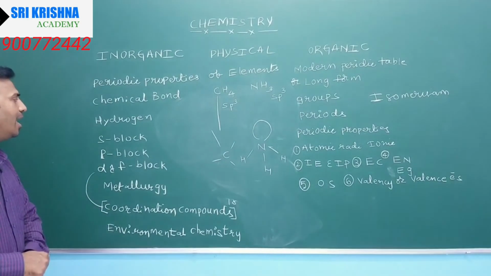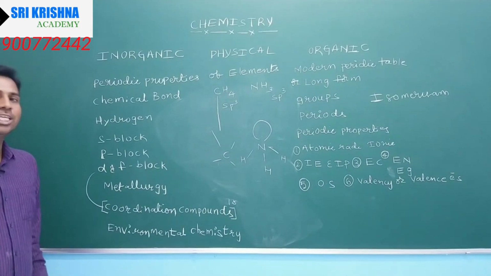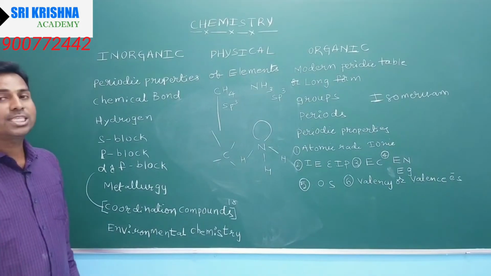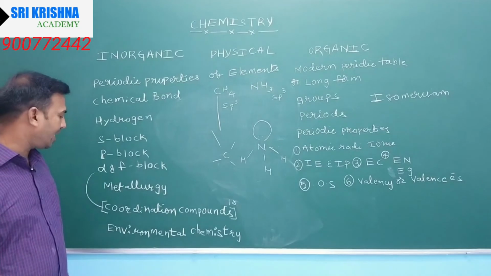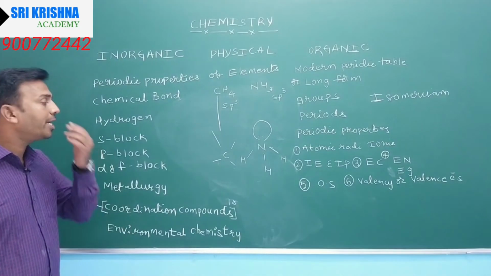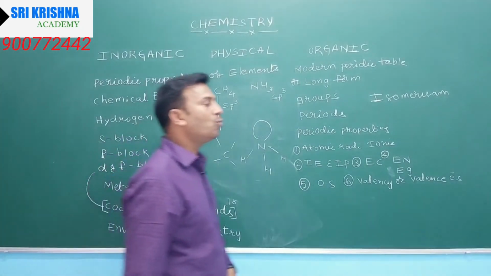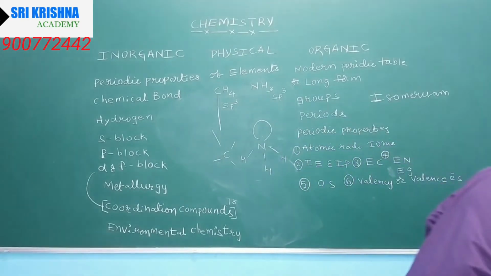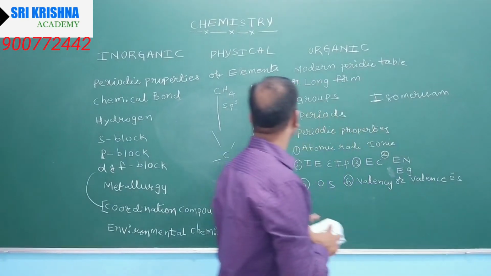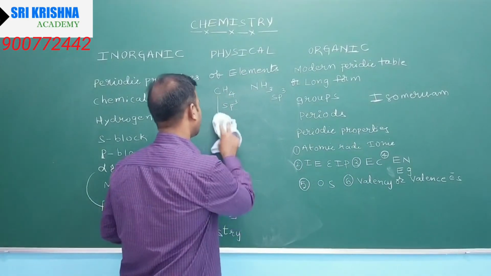Now come to hydrogen, where, as I said just now, oxidizing and reducing nature. And come to coordination compounds. What are coordination compounds? D block elements form coordination compounds.